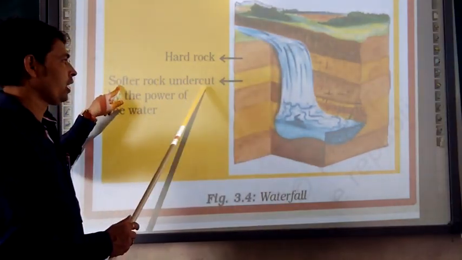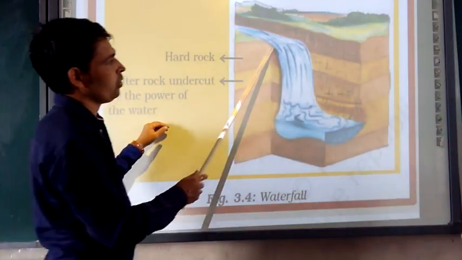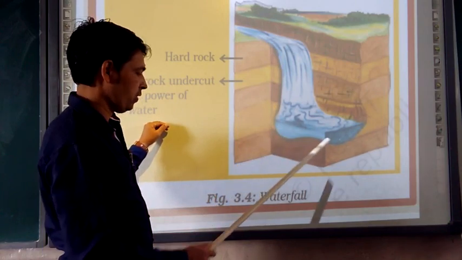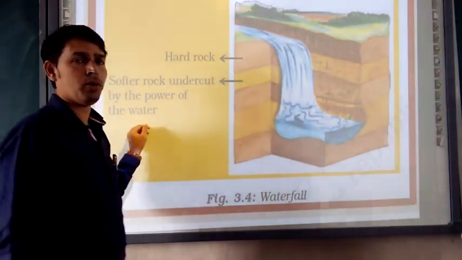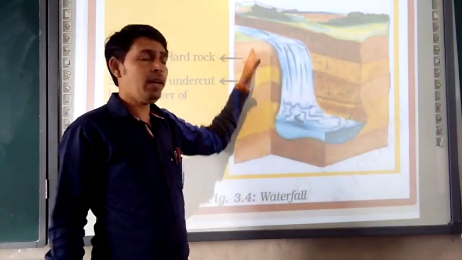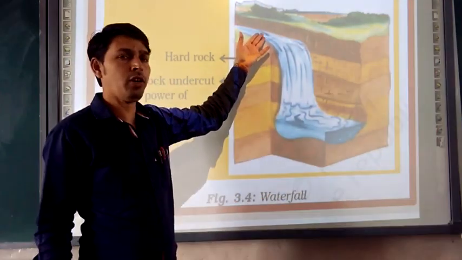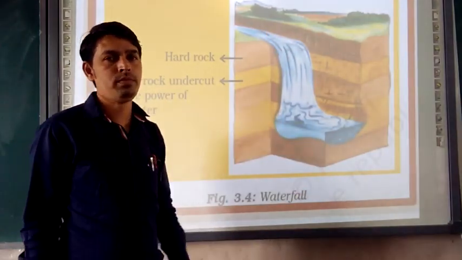The soft rock is undercut by the power of the water. So the water is cutting this soft rock and forming a waterfall. This photograph shows how the rivers make landforms. So first, waterfall: the river cutting, eroding and making a waterfall.